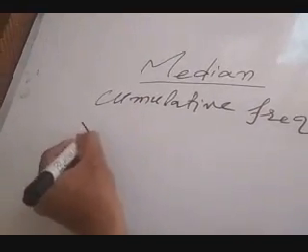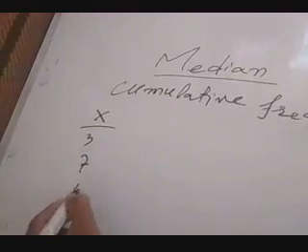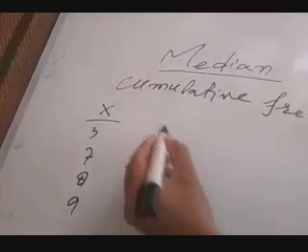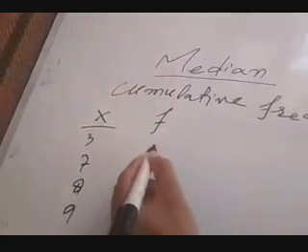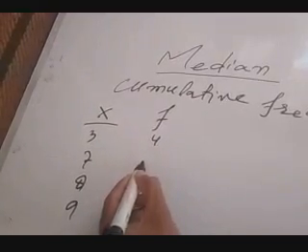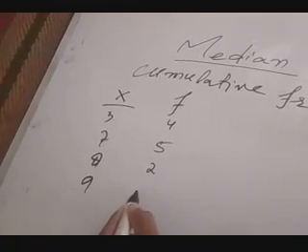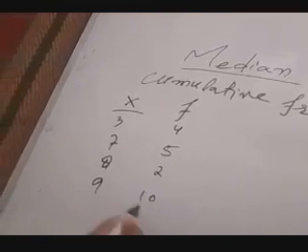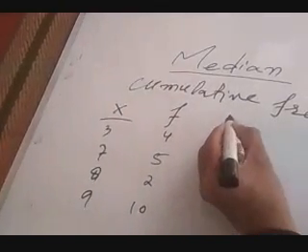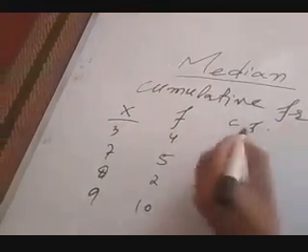Suppose your data x is given as 3, 7, 8, 9 and frequency is given as 4, 5, 2, 10. Then you have to find the cumulative frequency, in short CF.